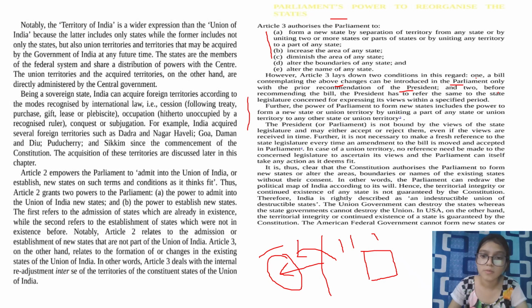If we wish, we can merge them all together and make one particular PDF. So you can think of it that way: it has the power to merge them, the power to separate them, and the power to add more areas into a particular state. If it wants, it can also diminish the area of a particular state. So these are the kind of powers that have been given.